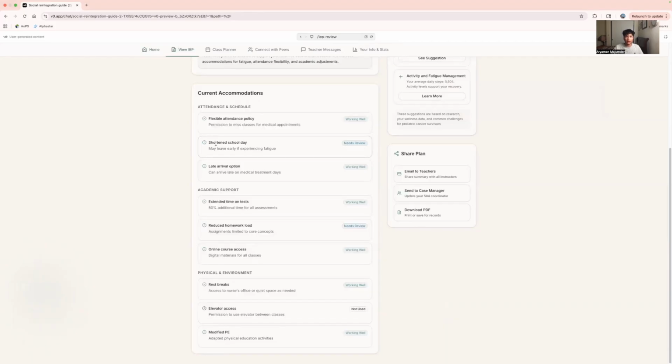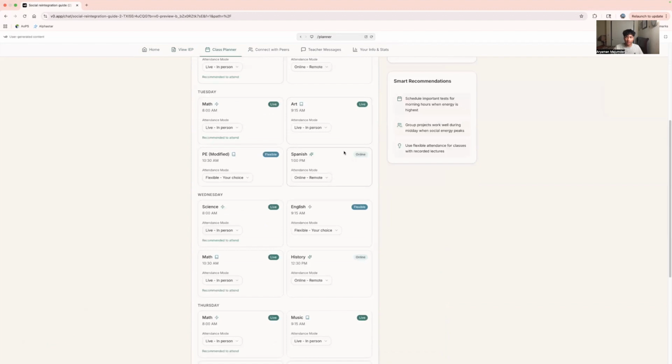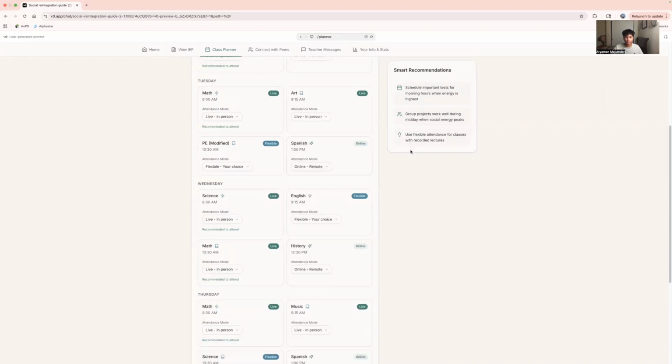So the View IP page lets students review their plans, see flagged rigid areas, and use buttons to email all instructors, send updates to the case manager, or download the summary PDF. Now, Class Planner lets students click into each class and see attendance recommendations, as well as clear explanations that teachers can also view.